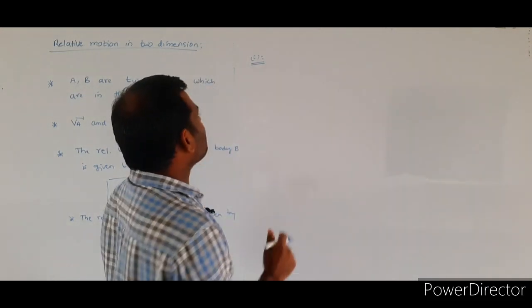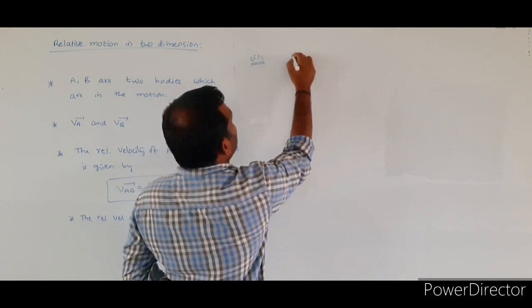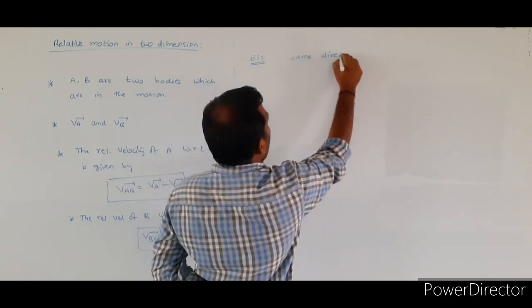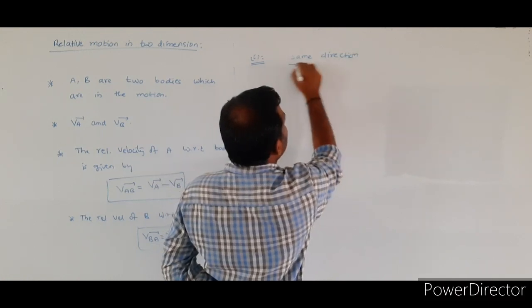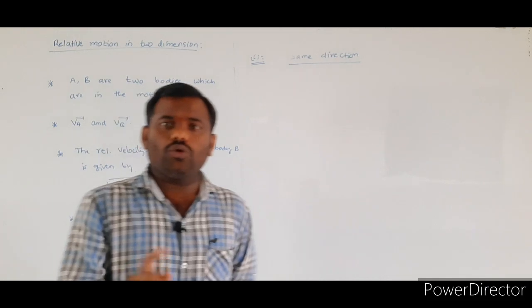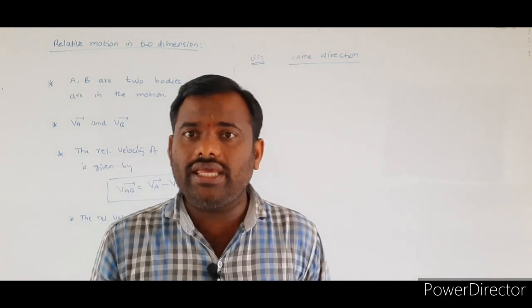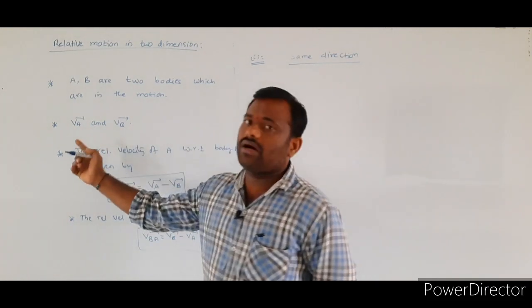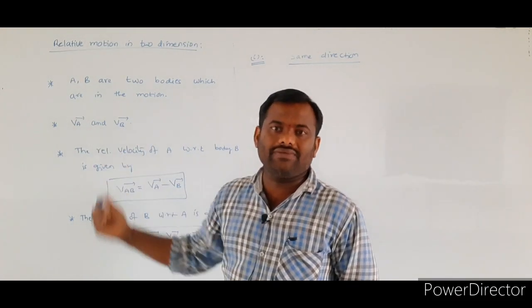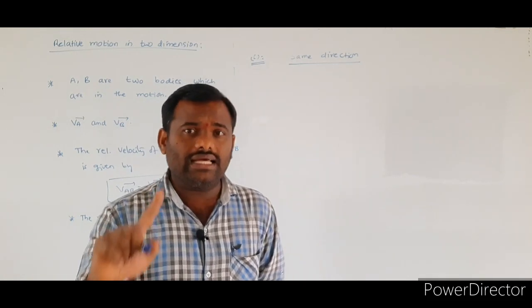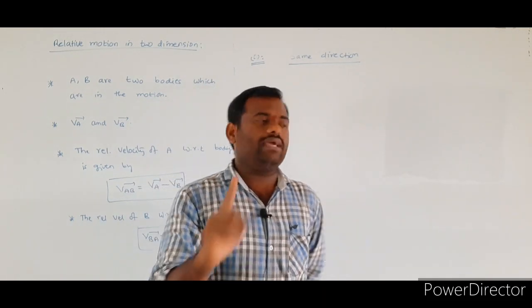So in the first case, I am assuming that both the bodies are moving in the same direction. Whatever two bodies you consider, body A, body B, they are moving with velocities VA bar, VB bar respectively, in the same direction in the given plane.